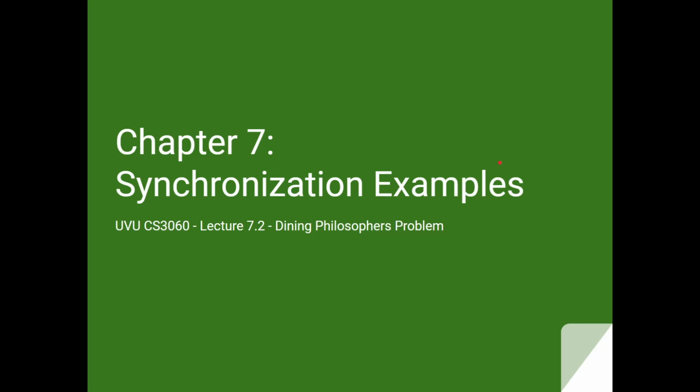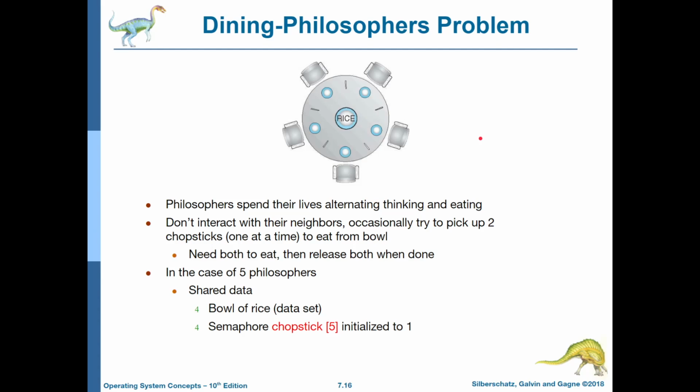Welcome to UVU CS3060 Lecture 7.2, where we discuss the dining philosophers problem. This is one of my favorite synchronization problems because we talk about the starvation of philosophers. In this particular problem, we have philosophers that can sit in these 5 seats. And these philosophers can do one of 2 things. They can be eating or they can be thinking.